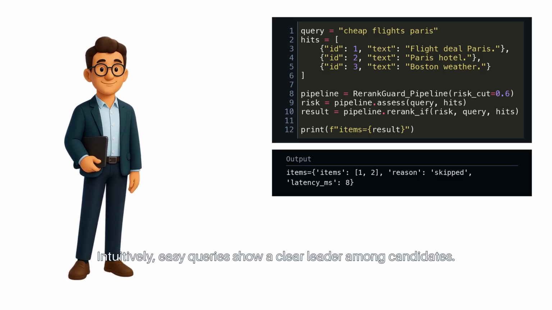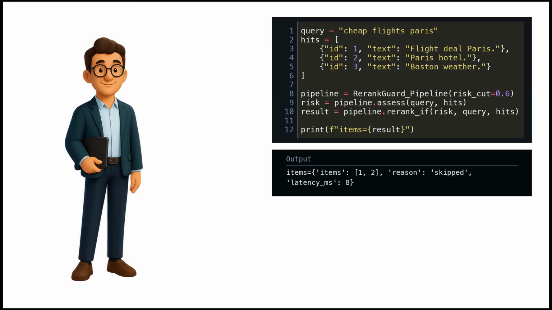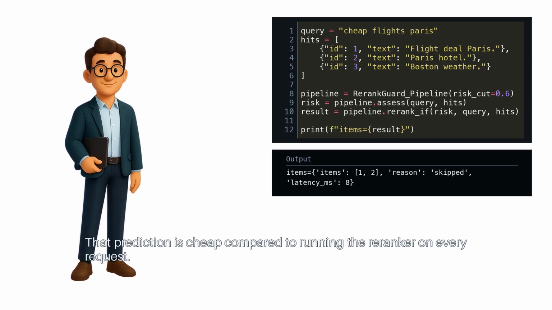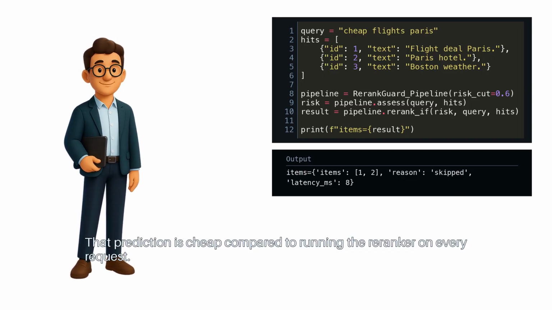Intuitively, easy queries show a clear leader among candidates. Hard queries have many near ties, so a simple gap or a tiny classifier can predict when a re-ranker will help. That prediction is cheap compared to running the re-ranker on every request.